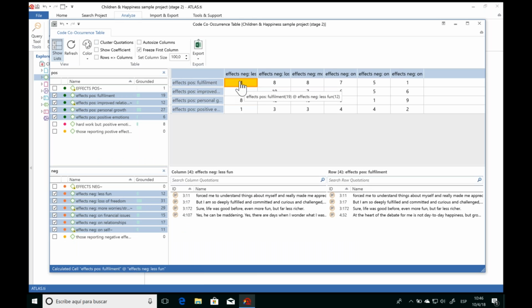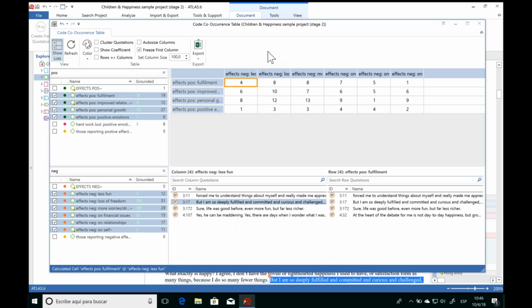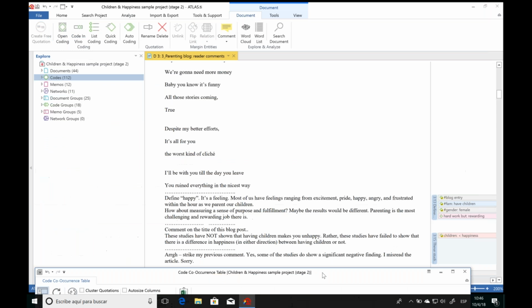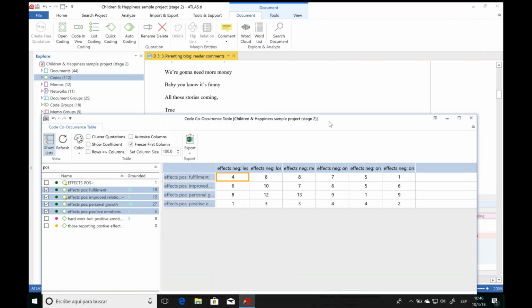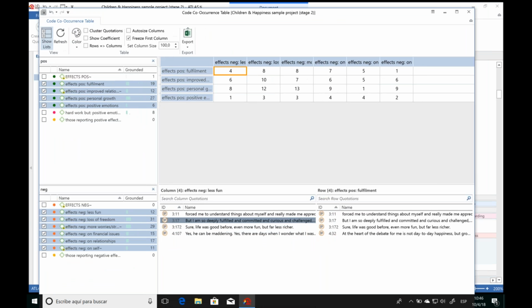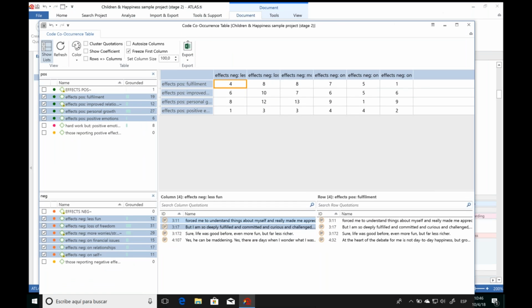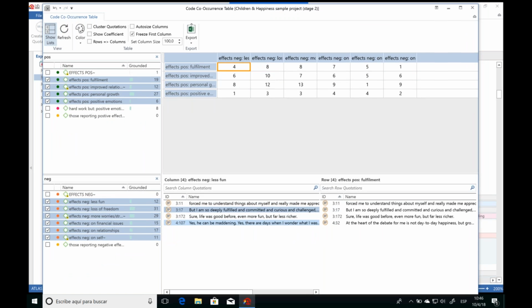By clicking on any of the cells, we can see down below the list of quotations where these 2 codes are occurring. So if we want to also revisit these quotations to get a better idea, you can just double click, and then ATLAS.ti will open that quotation for you back in its full context. So that's one of the ways that ATLAS.ti always keeps you close to the data. We don't have the quotations now removed from their context. But going back to the table here,